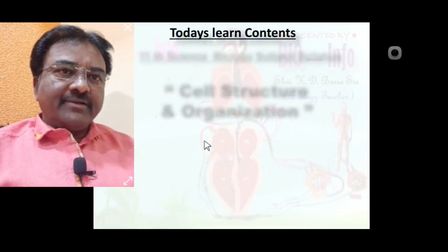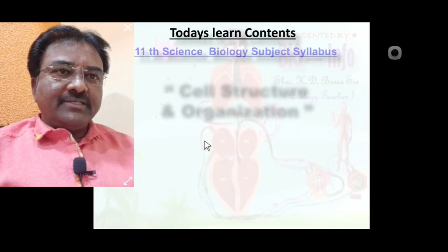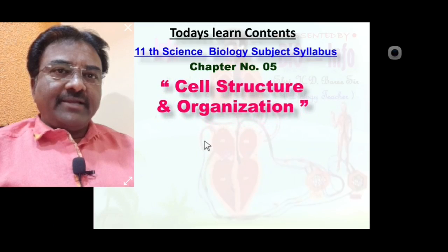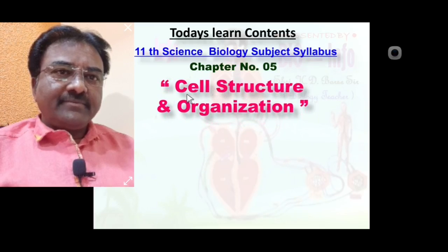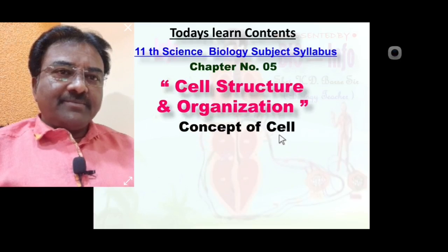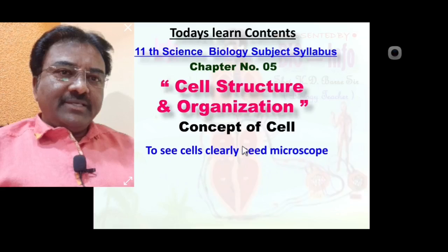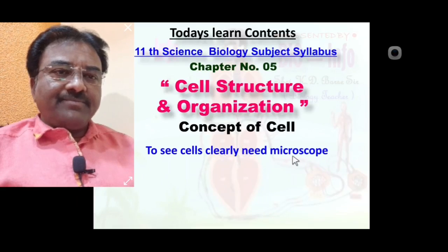Today we learn the 11th science biology syllabus, chapter number 5, cell structure and organization. This chapter contains the concept of cell. To see a cell clearly we need a microscope.